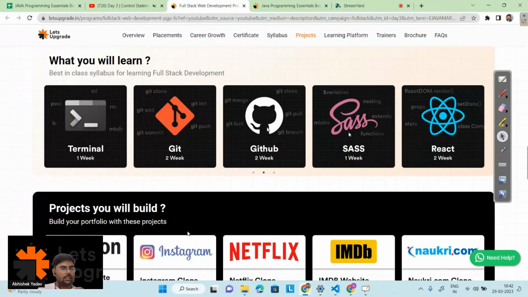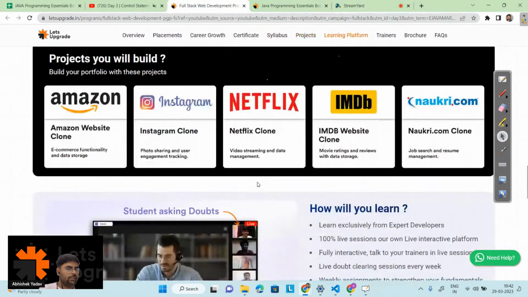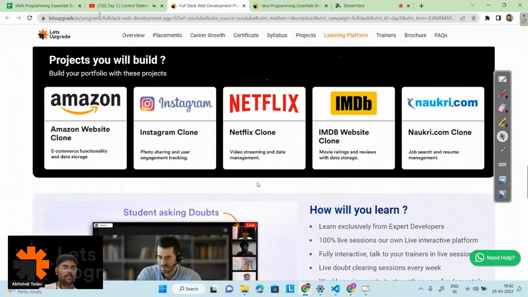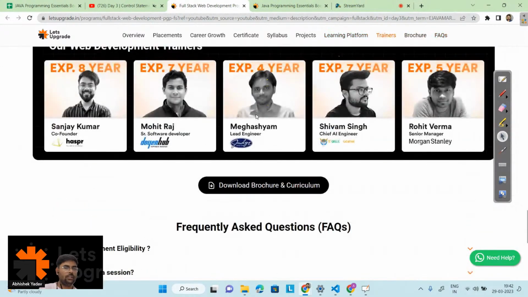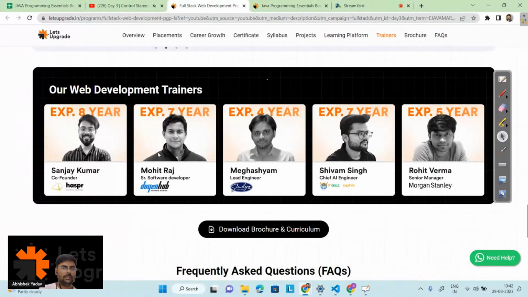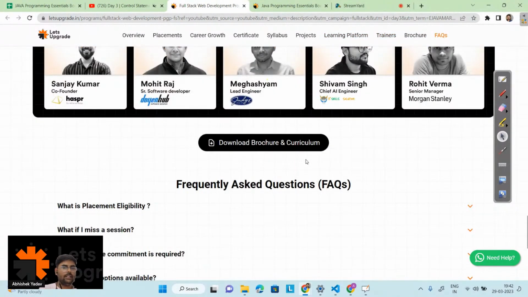You are going to learn how to upload your project on Git, and how to work with Git and terminals in this full stack web development program. And you can see what projects we are going to make here, and who the teachers are. Download the brochure and curriculum here to get a brief idea about our program.